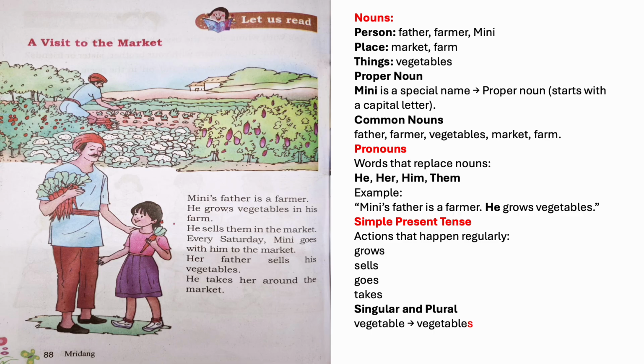So children, look at the picture. What can you see there? Yes, we can see a farmer, a girl and many vegetables. Now let us read. Minnie's father is a farmer.